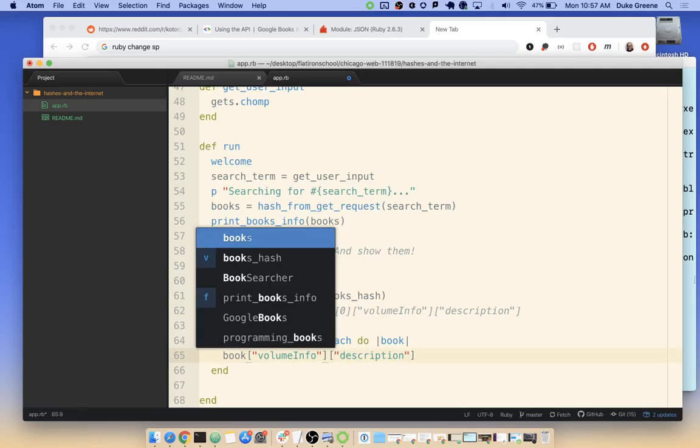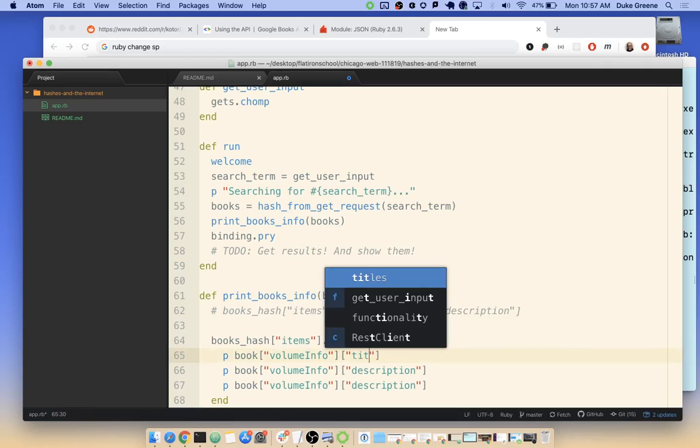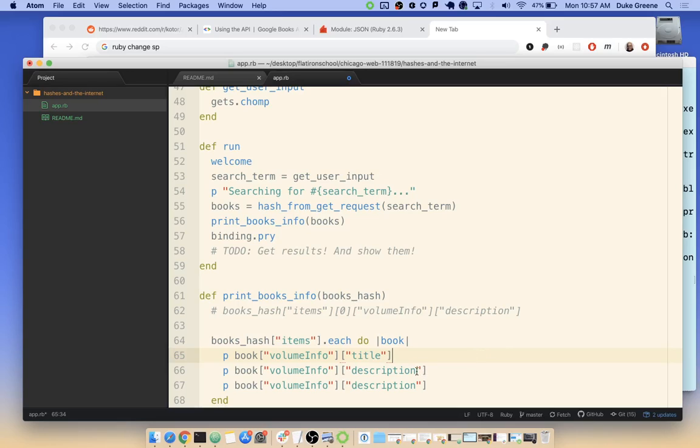So I change this to book, and I have book, volume, info, description. We'll start there. We could also do this with title, right? And authors. So let's do that. This is a very naive way to print it out at first, but we could always polish this up. I'm mostly concerned with making sure that it's all here. Authors.